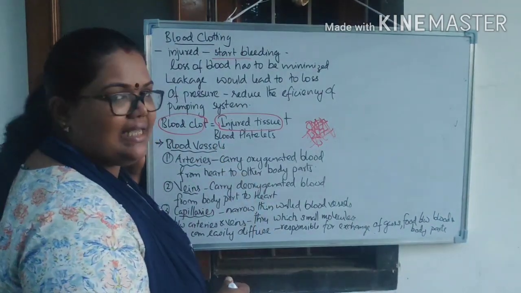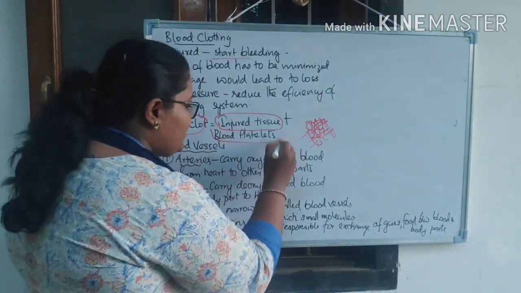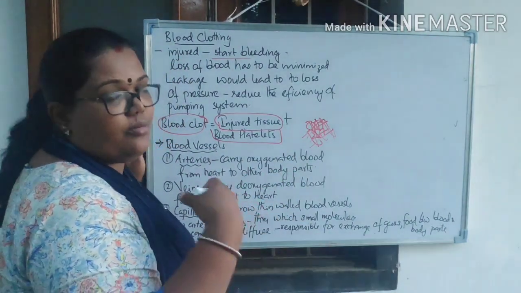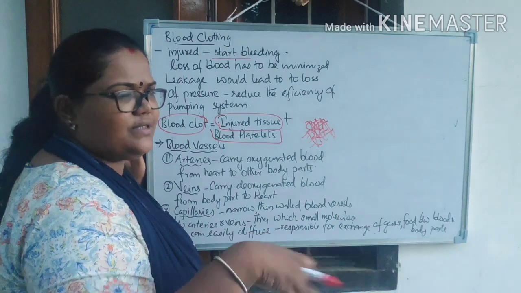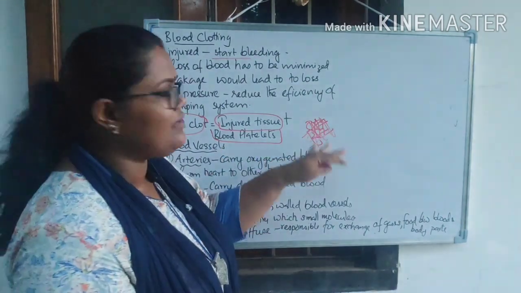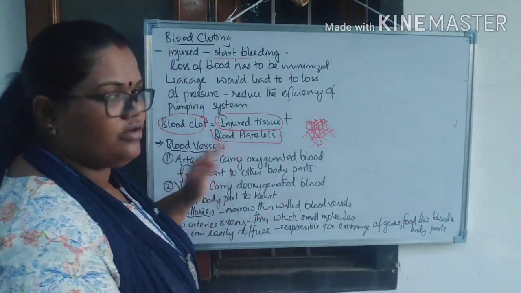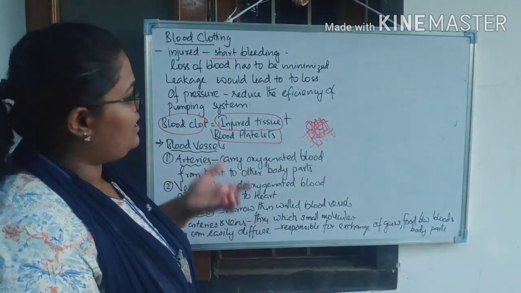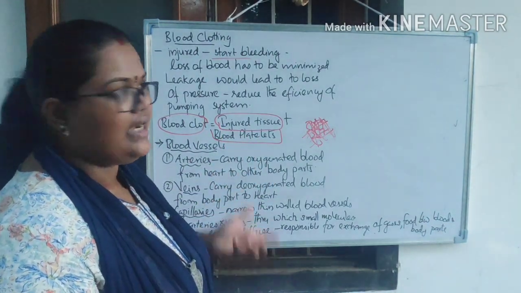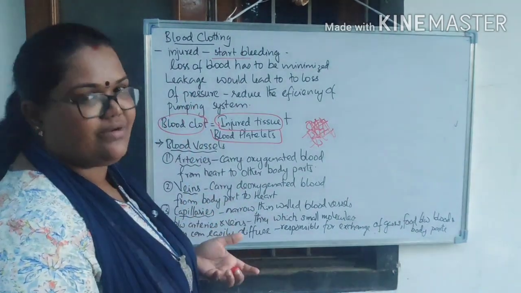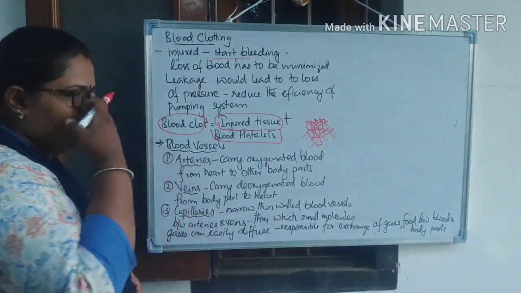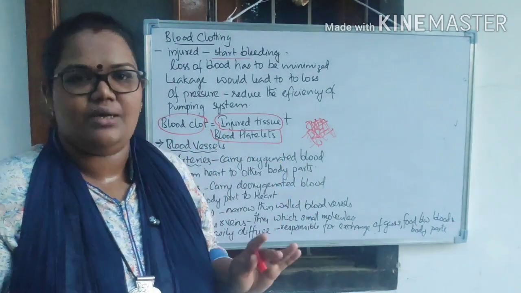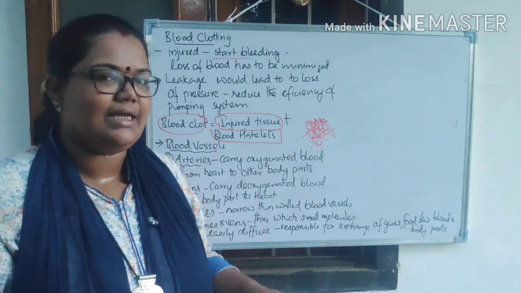So the injured tissue along with the platelets, and the platelets will secrete thromboplastin and fibrinogen substances and all. They will all clot in one area, and that will form the blood clot, right? How the blood clot forms, I told you it's actually a complex process, right? In class 10 we are not going into detail of that, but this is the process that we have to understand, right? Now the second part, we have discussed the medium, the blood; lymph we will discuss later, right?